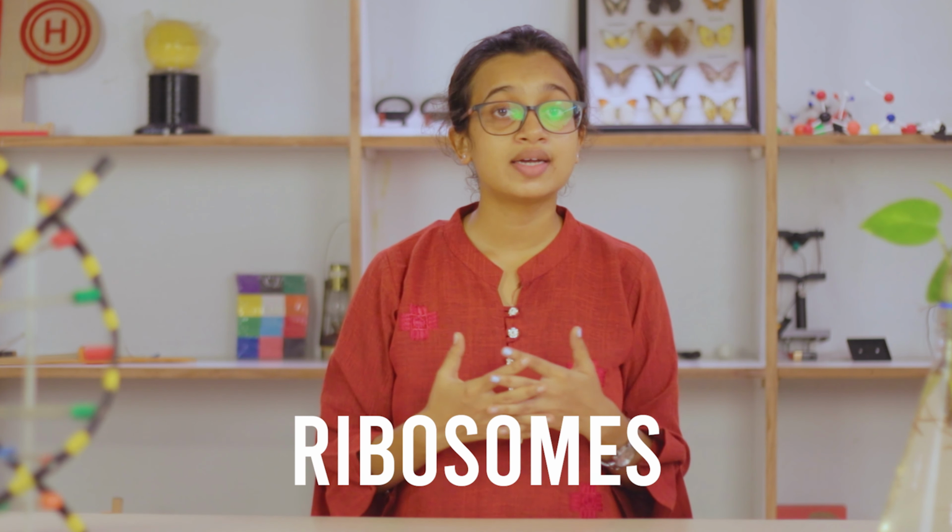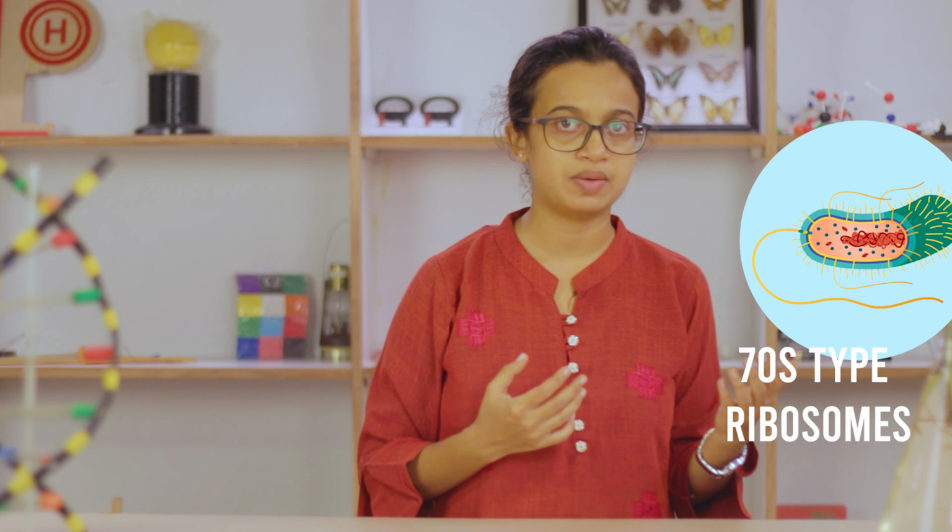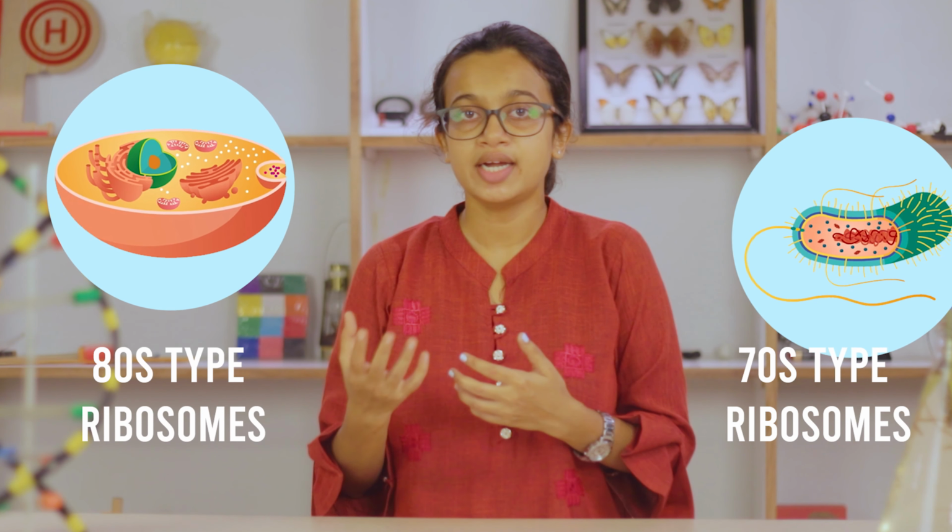And the second character is the ribosomes. We know that there are two types of ribosomes. The prokaryotic cells have the 70S type of ribosome, and eukaryotic cells have the 80S type of ribosome. Mitochondria is an organelle found within the eukaryotic cell.